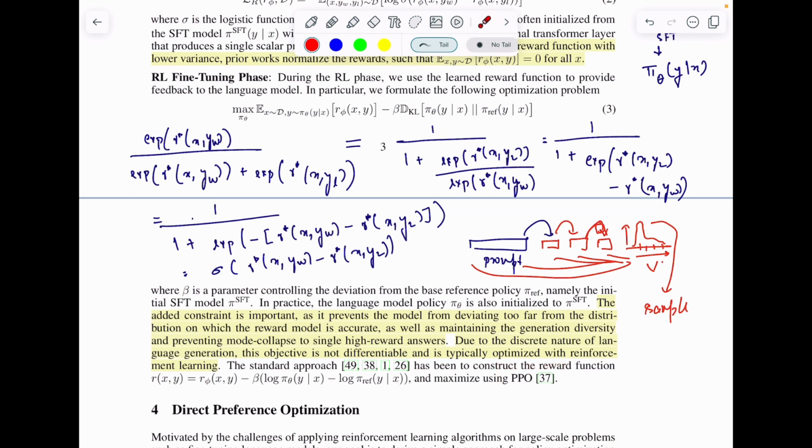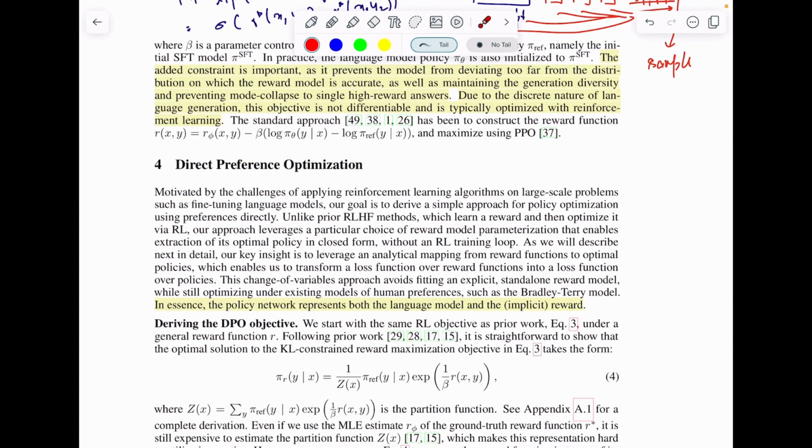So now we have seen that there are three phases. Let me revisit. First is the SFT phase. Second is the reward model phase, learning R phi of x comma y. And third is learning pi theta, which is the final LLM that has been trained using the human preference.